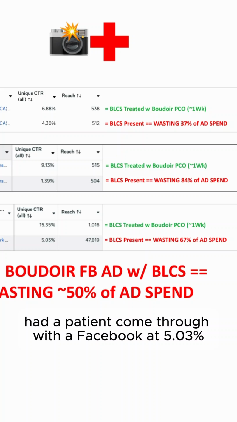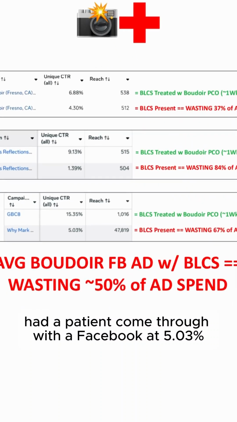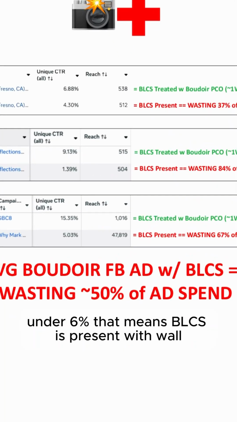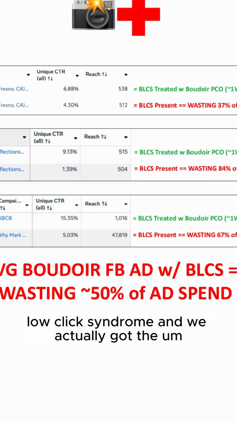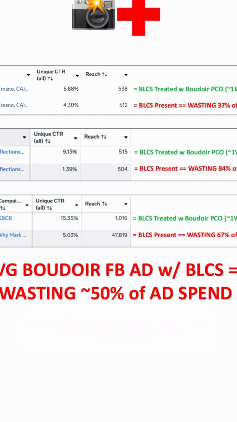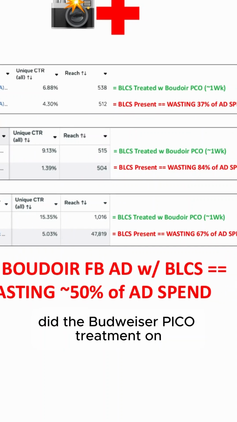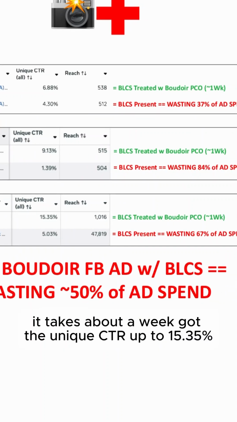Finally had a patient come through. Boudoir Facebook ad at 5.03%, under 6%. That means BLCS is present, Boudoir low click syndrome. And we did the Boudoir Pico treatment on it. It takes about a week. Got the unique CTR up to 15.35%.